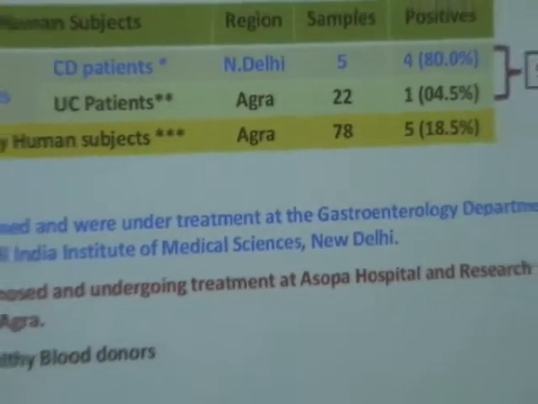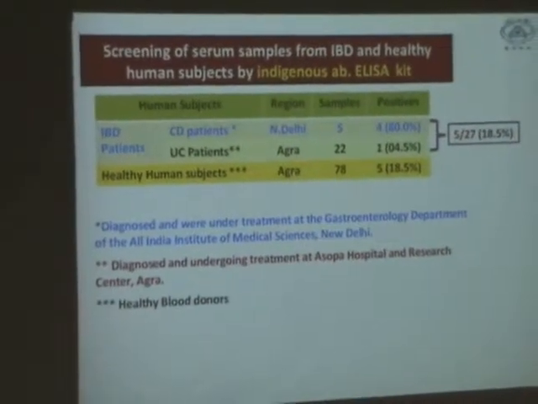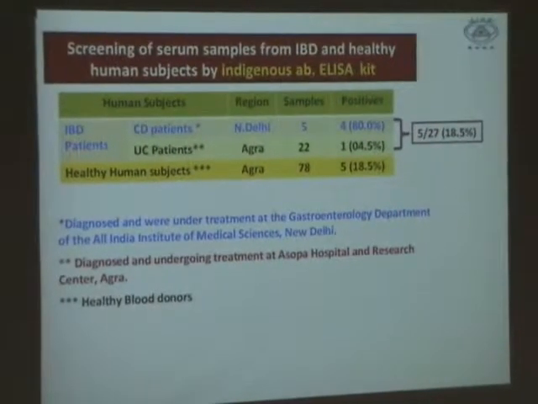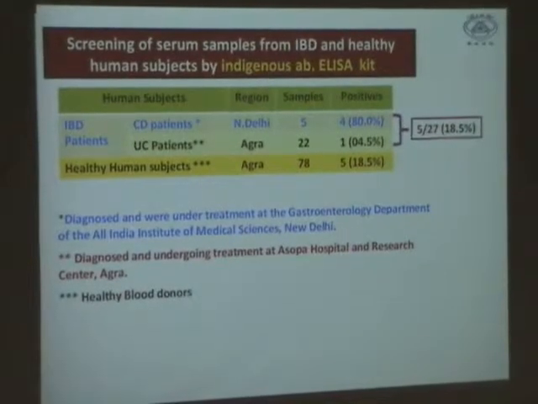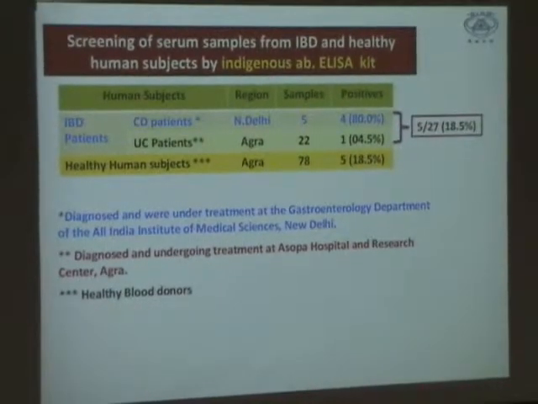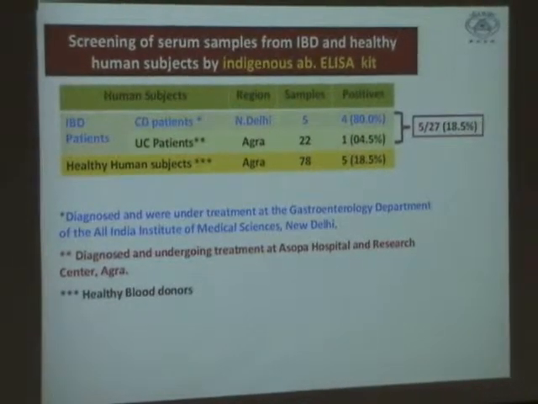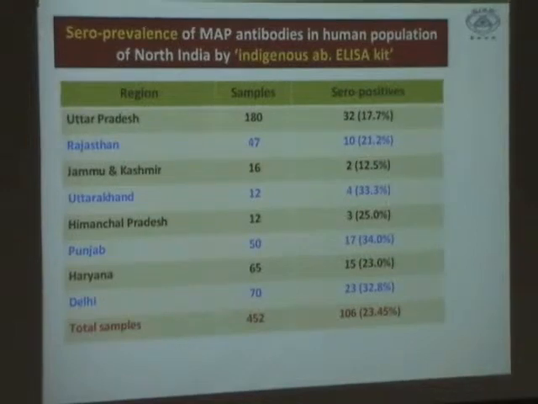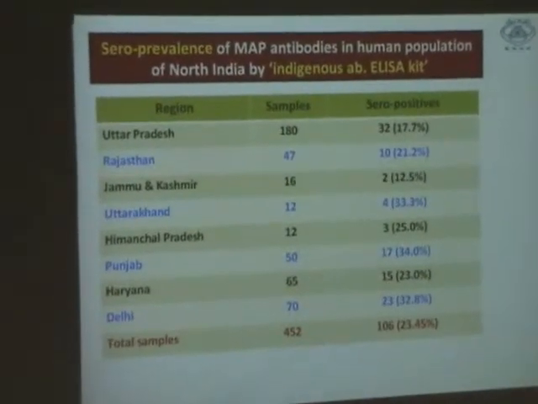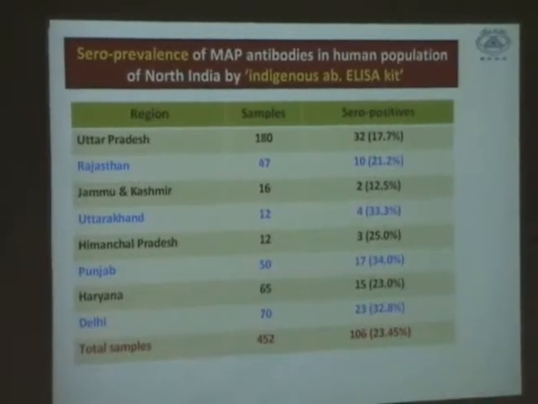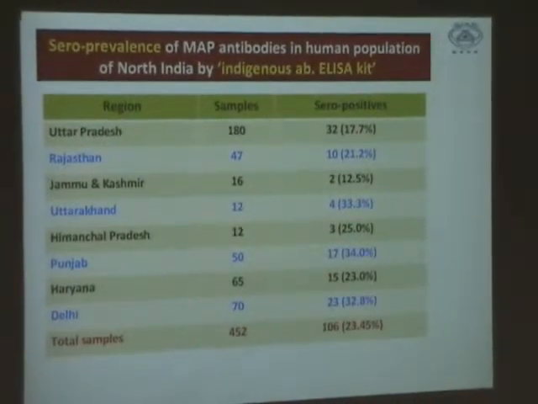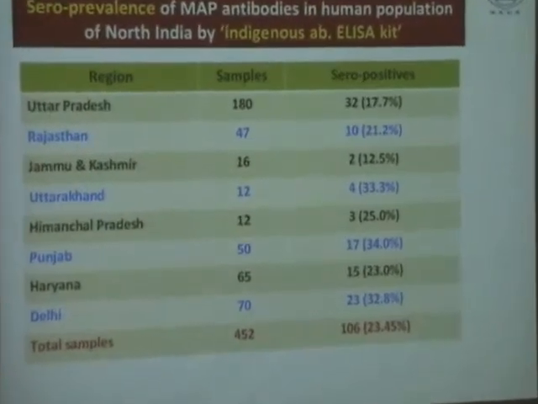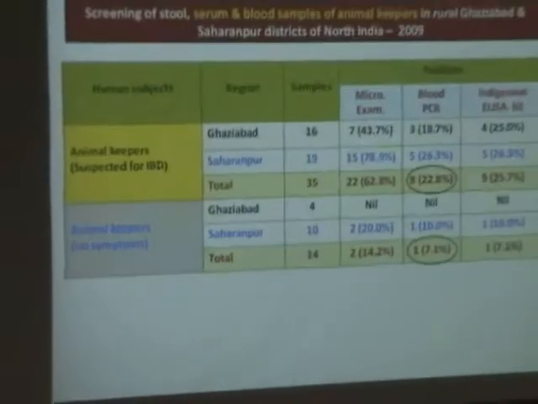And if you see, we are getting some of the ulcerative colitis patients also coming positive. It's not only the CD patients. And then we have got a number of serum samples from different places, different states of the country, and here again we are getting about 23% seropositivity in these samples from human origin, using our own kit.